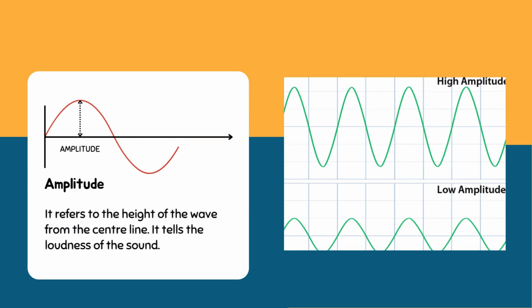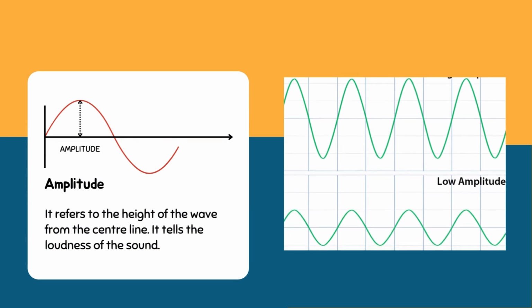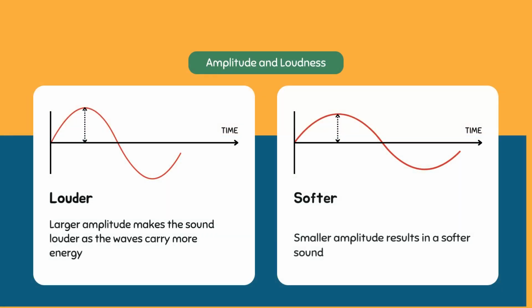The next characteristic is the amplitude of the wave. It refers to the height of the wave from the central line. It tells us the loudness of the sound. In the second figure, the high amplitude and low amplitude waves are given. What's the relationship between the amplitude and loudness? Louder sound means that when the amplitude is larger, it will make the sound louder. It will carry more energy. Likewise, a smaller amplitude results in a softer sound.